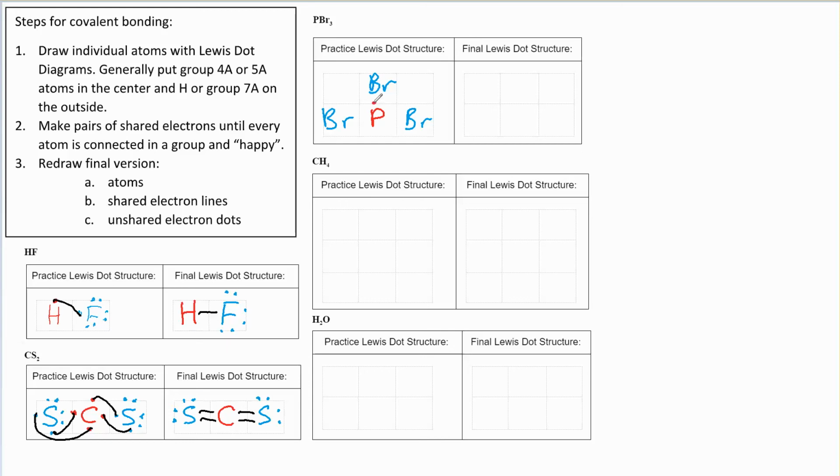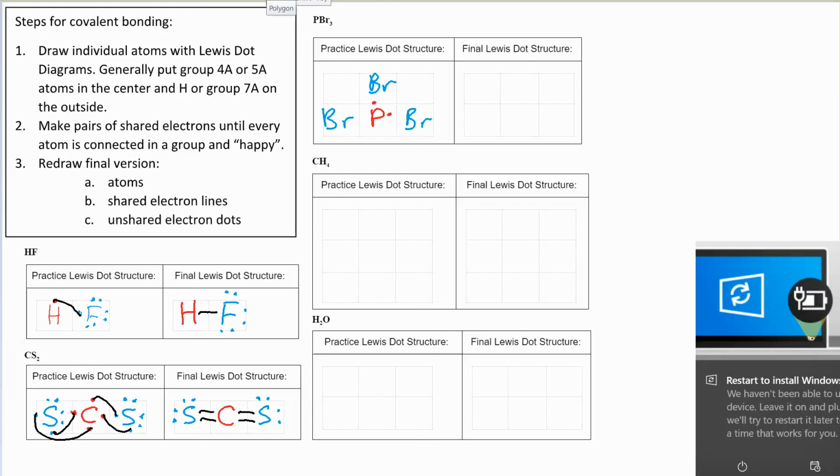So phosphorus is in group 5. And bromine is in group 7. And I'm just going to do 7 on each of my bromines.